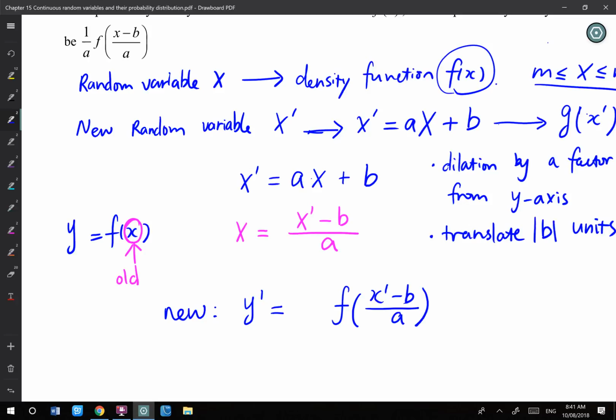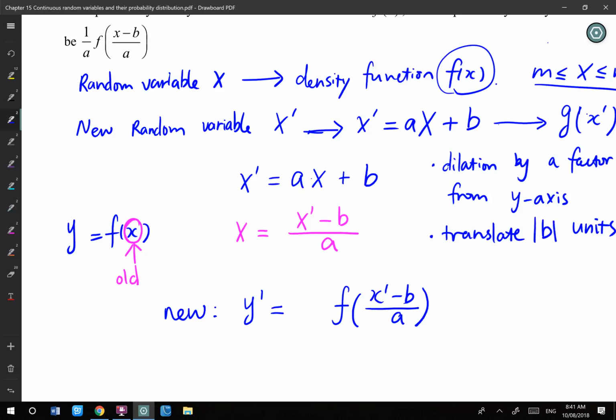But consider this. If the new point is ax plus b, think about an area. If I dilate by a factor of a from the y-axis, I'm stretching it this way. If a is 2, the original curve looks like this, with endpoints here and here.